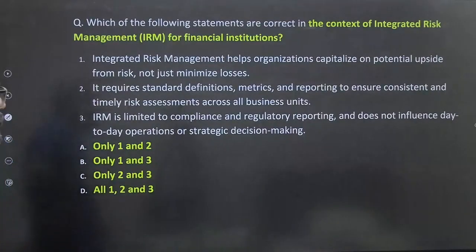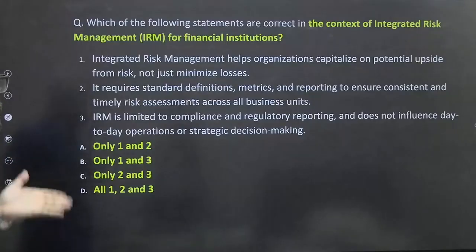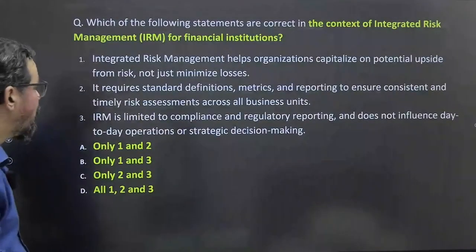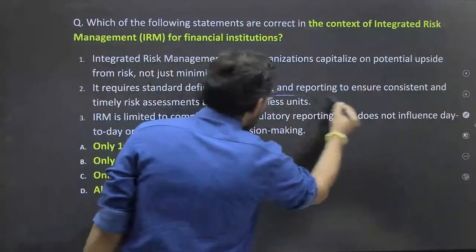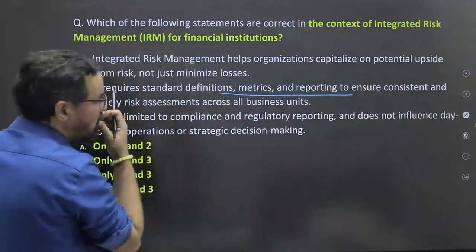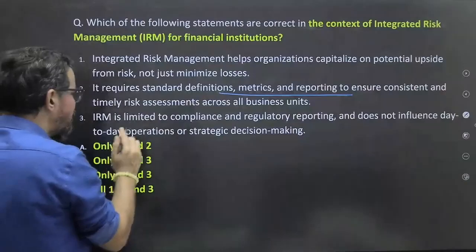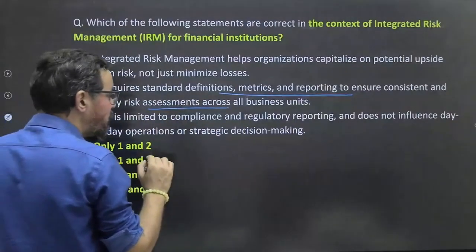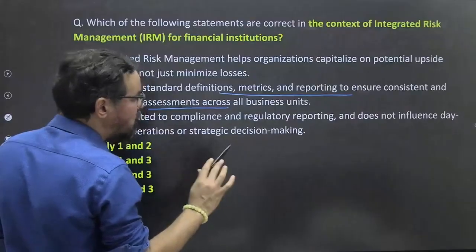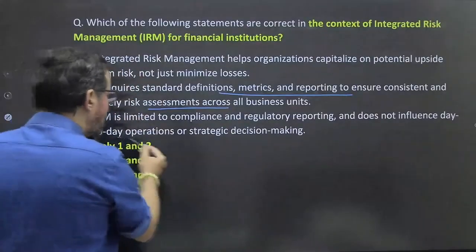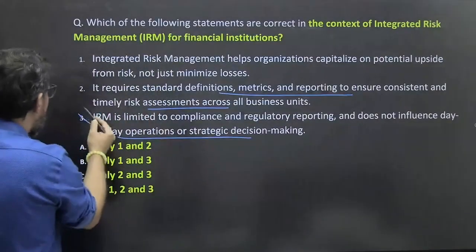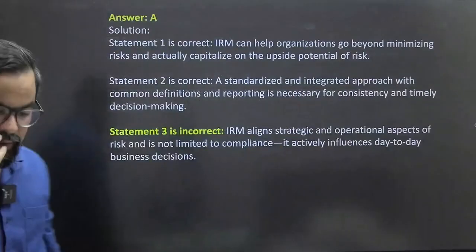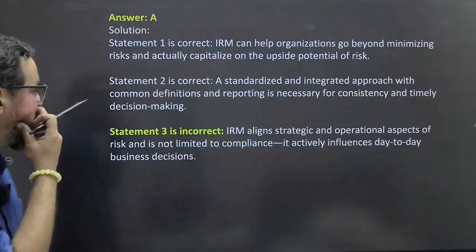Second: it requires standard definitions, metrics and reporting to ensure a consistent and timely risk assessment across all business units. Third: IRM is limited to compliance and regulatory reporting and does not influence day-to-day operations. It does influence it. So 1 and 2 means option A will be the right answer. Correct? Yes. Okay.